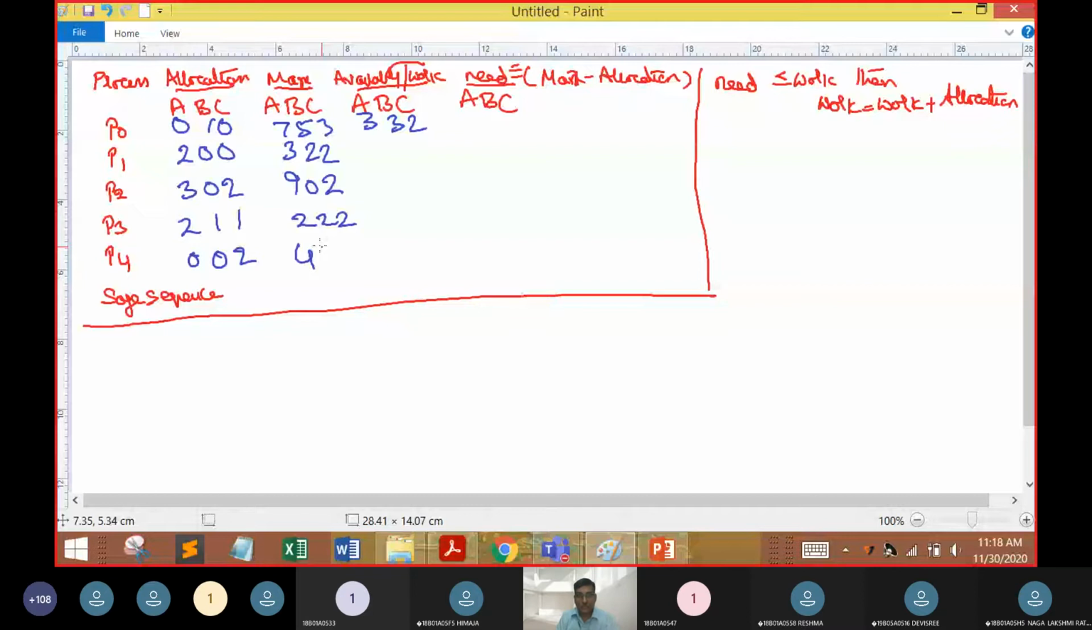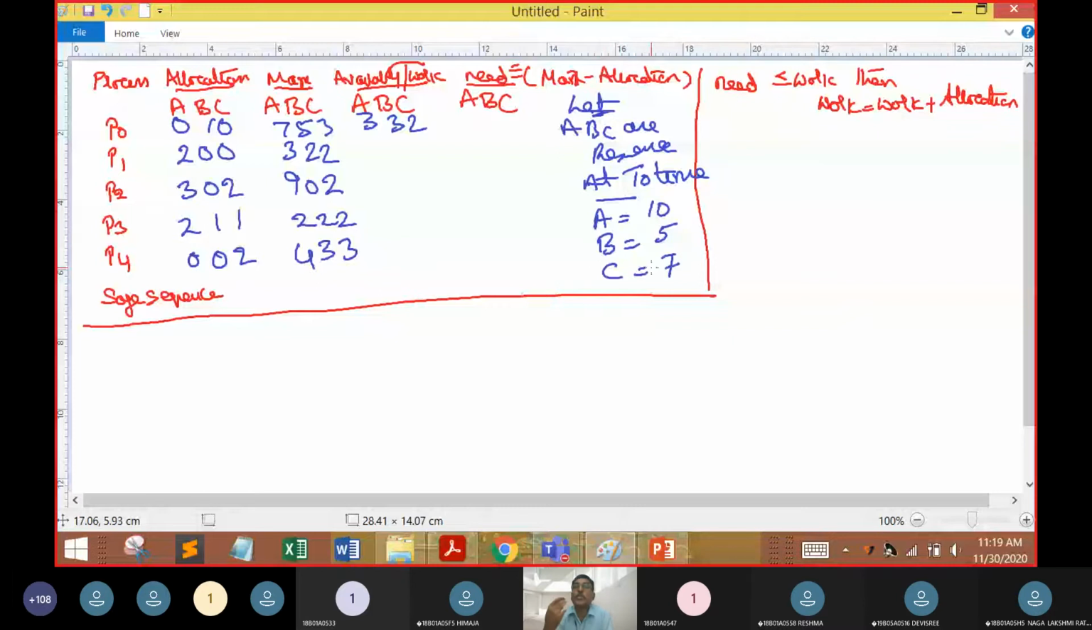Got it? Now let us say A, B, C are resources. At time interval T0, the allotment was like this. And now we are going to say the total number of instances of A is 10, of B is 5, and of C is 7. This is the assumption. So we assume there are 3 resources, A, B, and C, and at time interval T0, A is 10, B is 5, and C is 7.